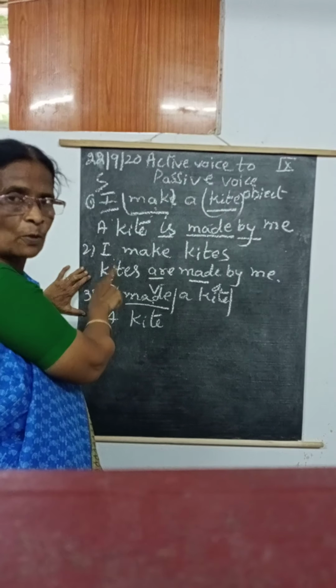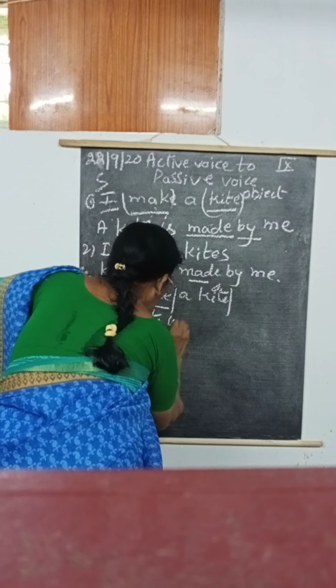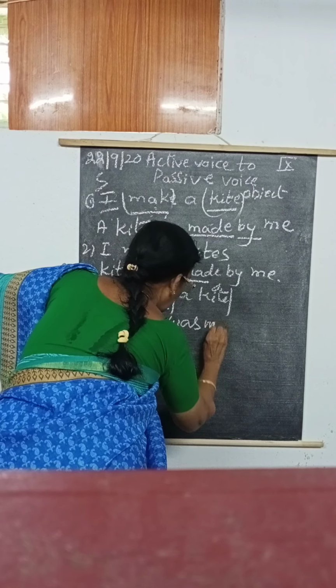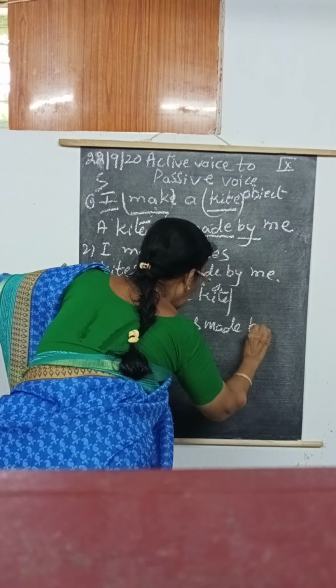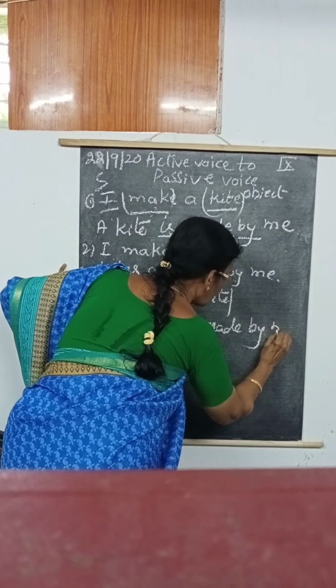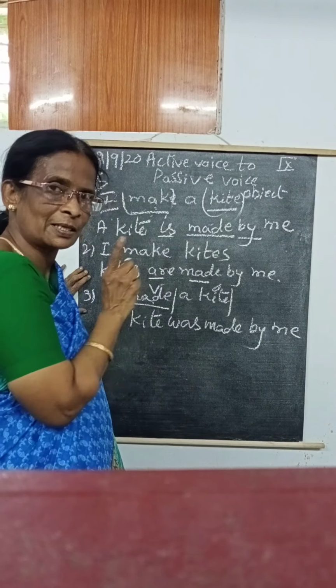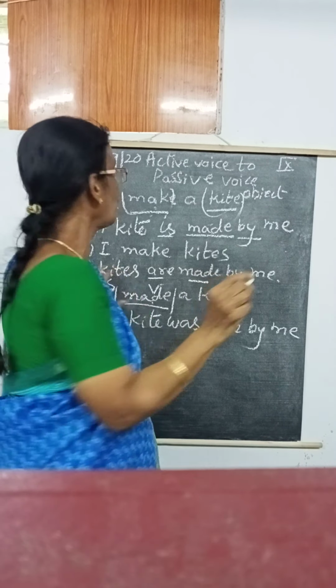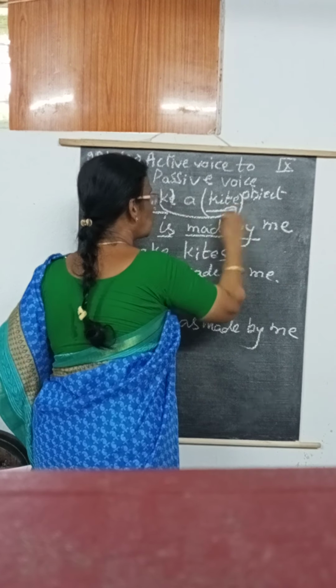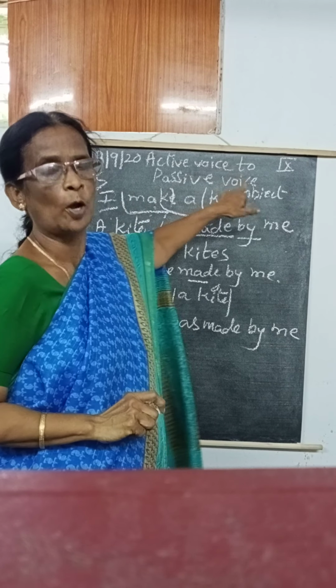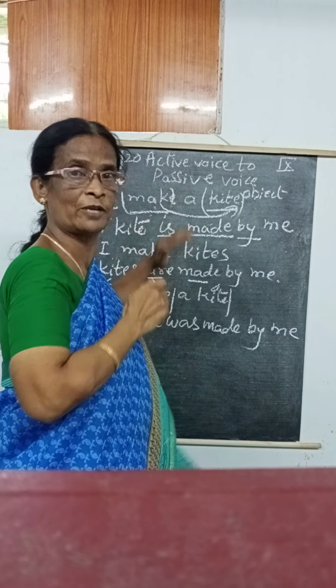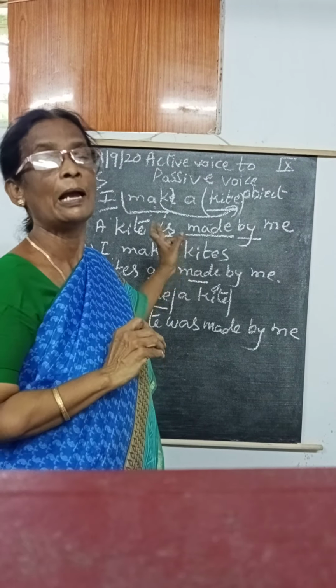A kite, past tense. So past tense helping verb is was, past participle, by I changes to me. Okay, this is the third one. So you have to remember these two are very, very important, verb and object. Why? Because with the help of that only we are writing the helping verb.